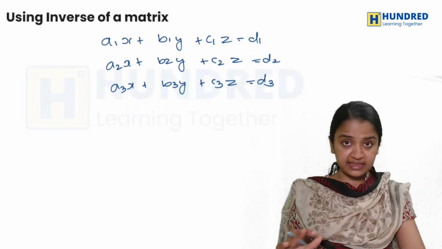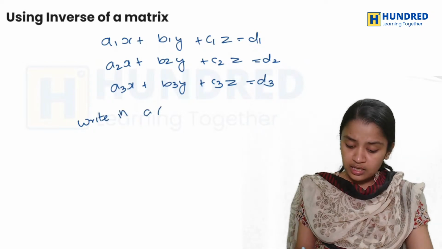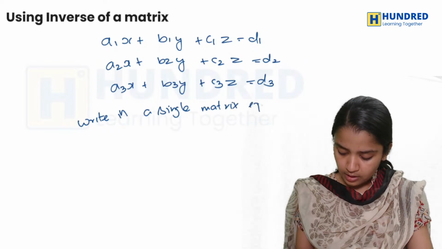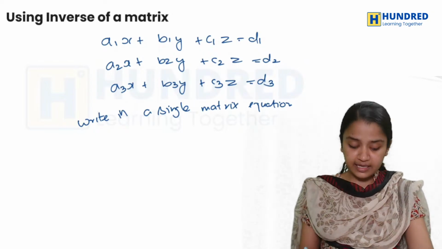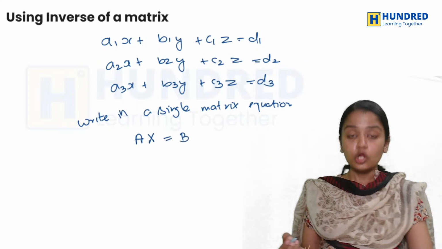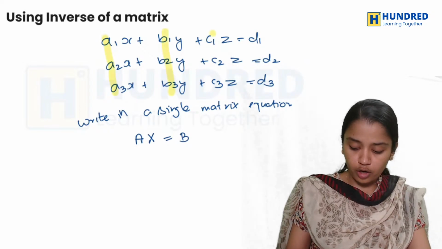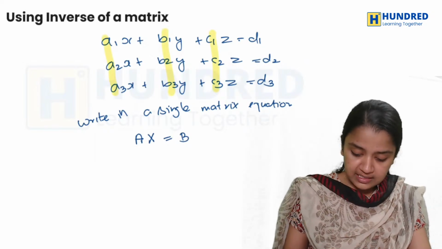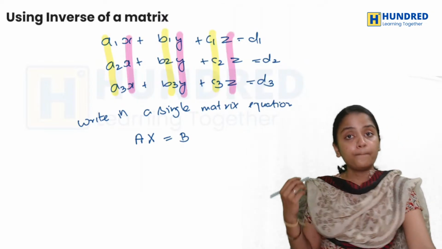I can write these in a single matrix equation, AX equals B. Your A matrix consists of the elements which I highlighted in yellow color. Same way, your X matrix consists of the elements which I highlighted in pink color.